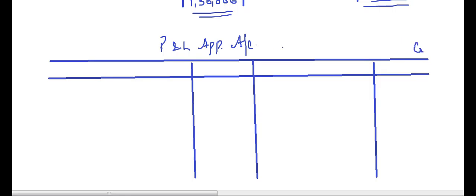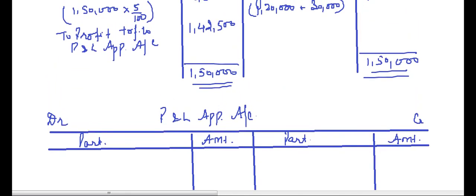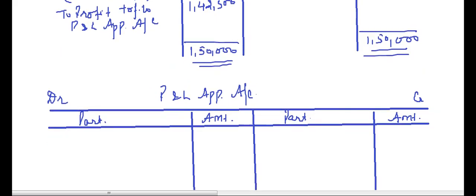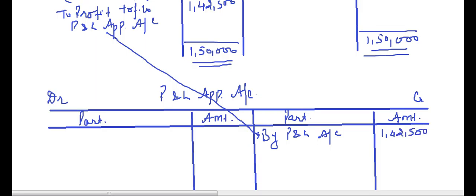Here we have the credit side, we have the debit side, we have particulars, amount. Okay. Now what is the profit we have in the profit and loss account? That is to be transferred to profit and loss appropriation account. This profit will be transferred here. We will write by profit and loss account 1,42,500.